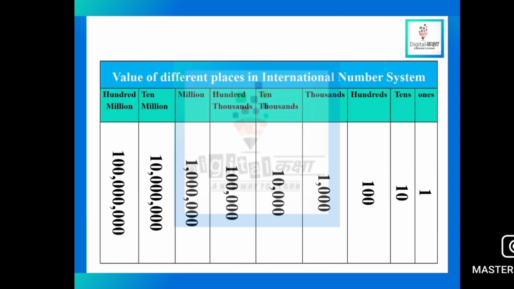Here we have place values according to the international system. We have already discussed various systems. That was according to the Hindu-Arabic system, and this is according to the international system. Nothing changes, only how you say them changes. The million group: ones, tens, hundreds, thousands, ten thousands, hundred thousands, million, 10 million, 100 million, and billion, 10 billion, 100 billion, and so on.